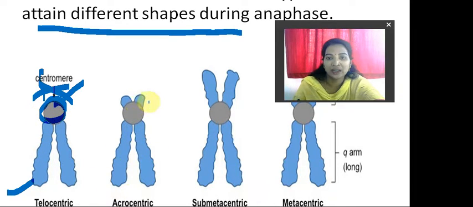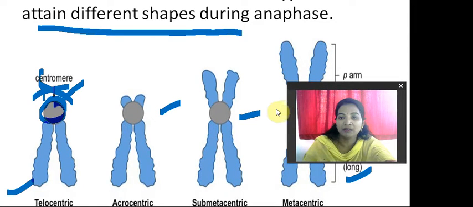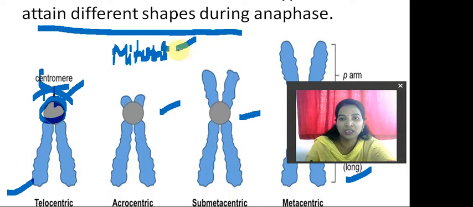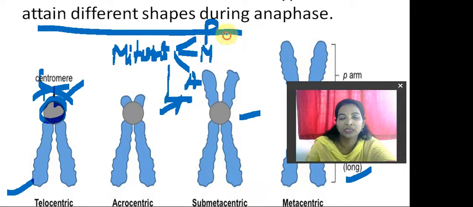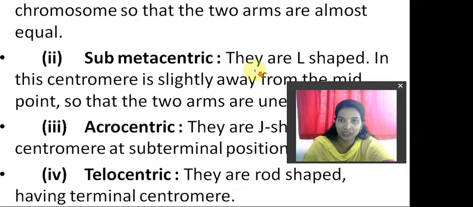Next, acrocentric, where a short arm can be seen. Submetacentric, and the structure will be seen. And also metacentric, where P arm is short and Q arm is long. Like this, the P arm and Q arms are present. And where can we see these chromosomes? During the anaphase stage. What is anaphase? See students, as you look at the mitosis stages, there are 4 stages: prophase, metaphase, anaphase and telophase. These are the mitosis, equational division. During these stages you can see these kinds of structures where they are moving towards the polar regions, right.